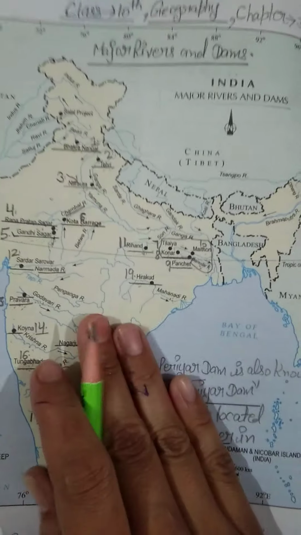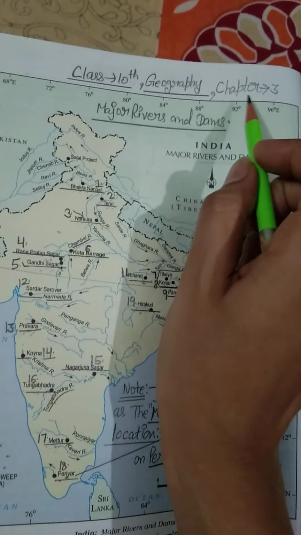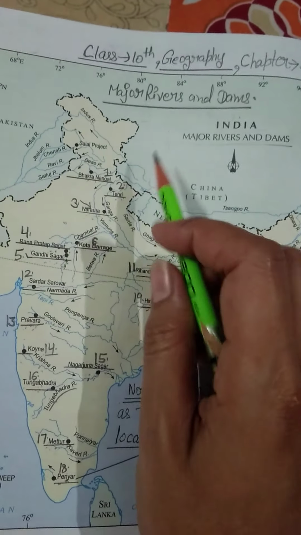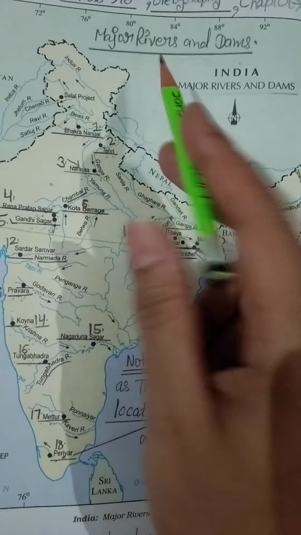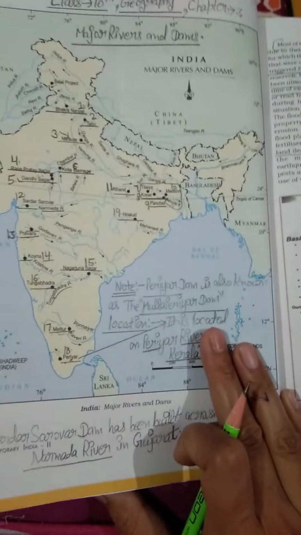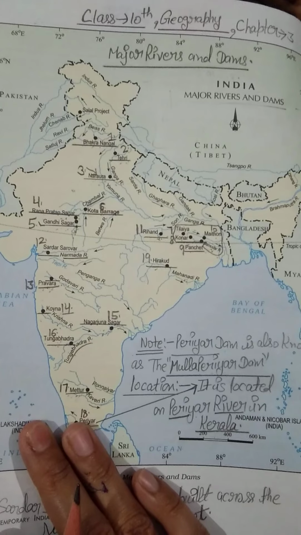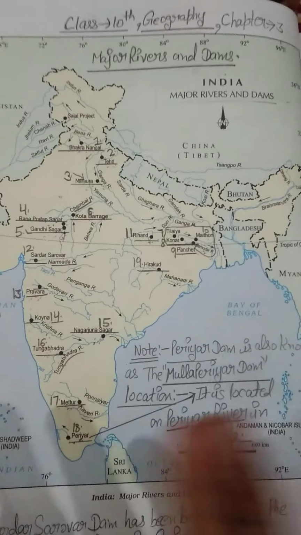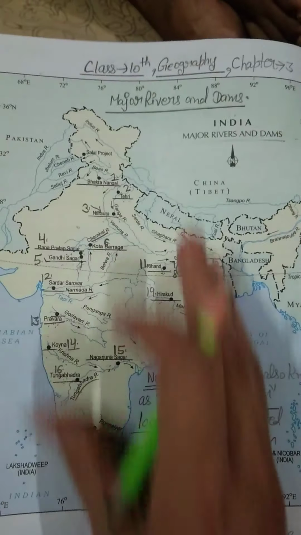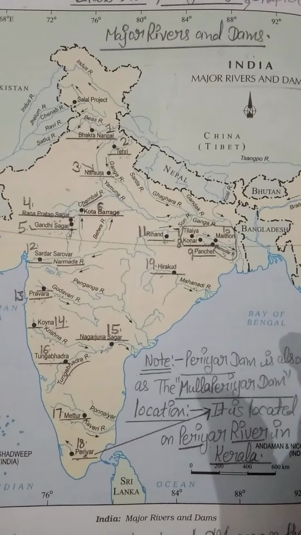So students, this is the map work of our chapter number 3, water resources. In this map we have discussed the names of major dams, along with the names of major rivers. I will send you the PDF of this map also. Prepare this map carefully for your September examination. For practice, take your own map and locate all the dams so that better understanding can take place.